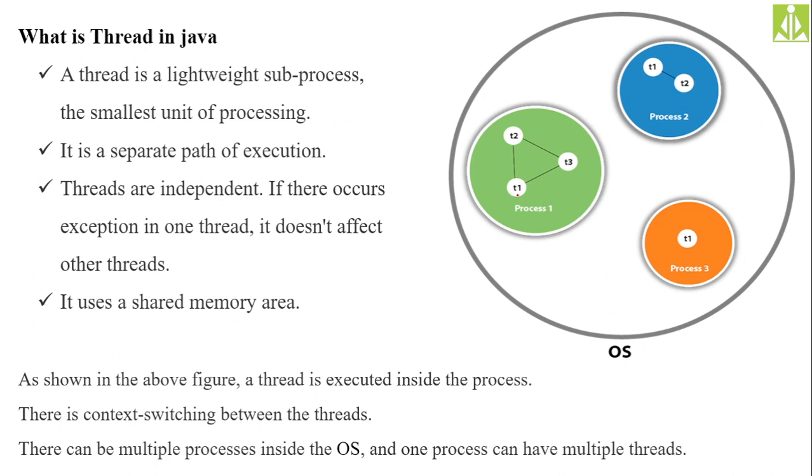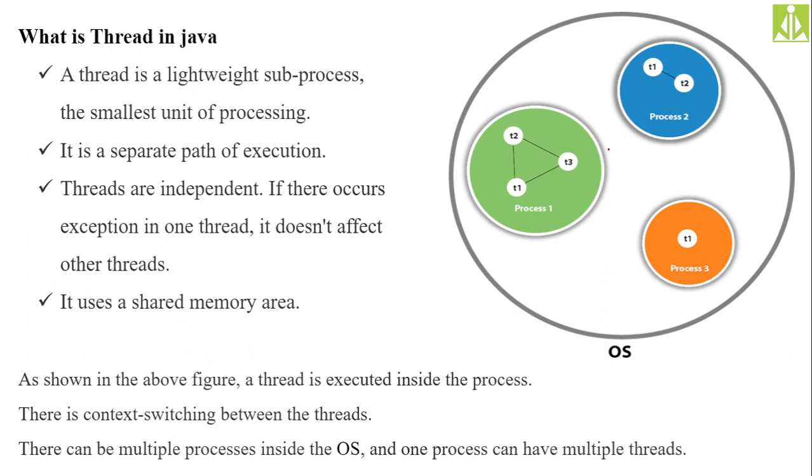T1, T2, T3 of process 1 will share the common address space of process 1, but it doesn't mean that T1 of process 2 and T1 of process 1 are also sharing the common address space. They are not sharing it. Even though they are also threads, as they belong to different processes, they have different address spaces.